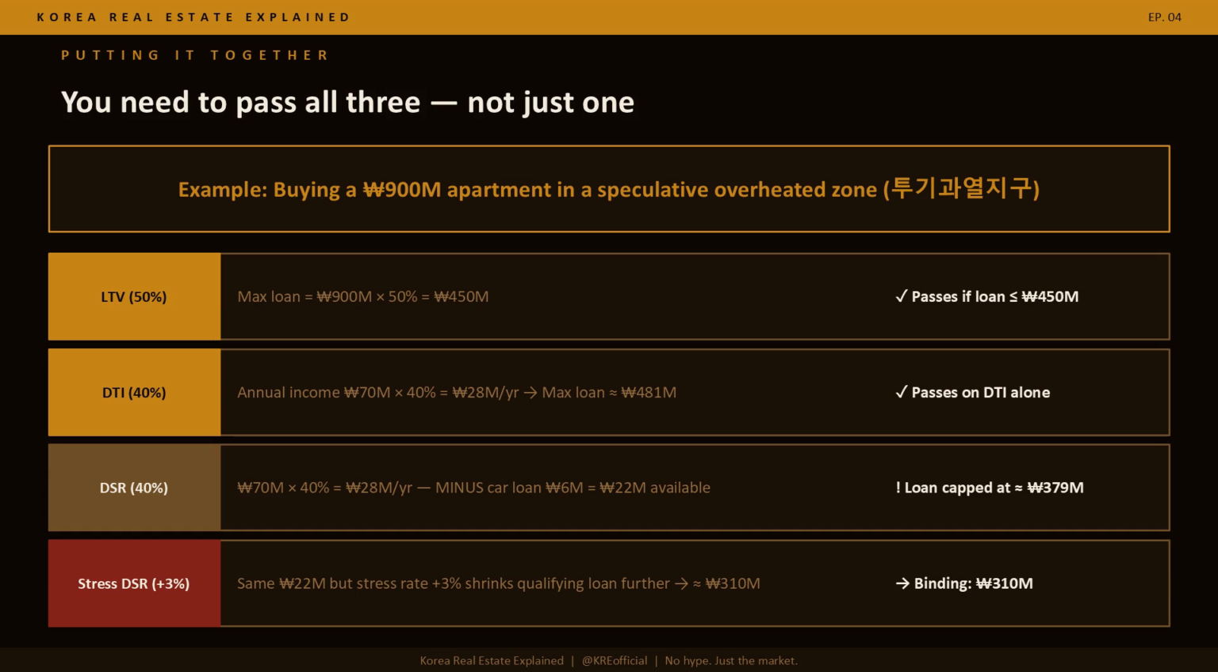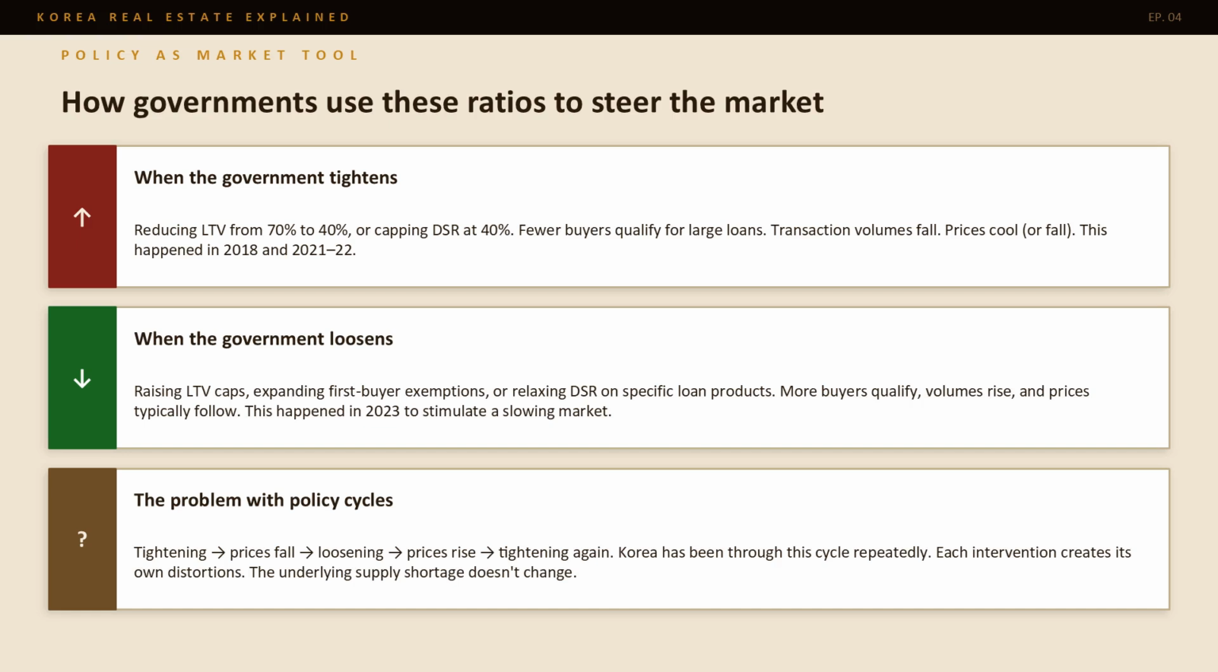The same 22 million annual allowance now supports an even smaller loan, roughly 310 million. The binding constraint is stress DSR at 310 million. Same apartment, same income. But stress DSR is now the number that limits you. These ratios are a policy tool, not fixed rules.